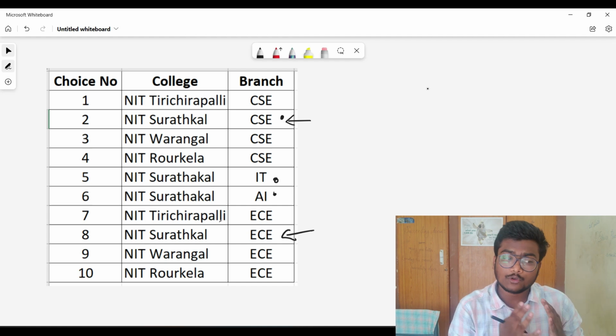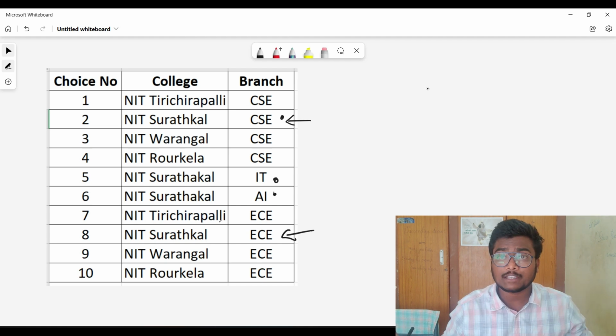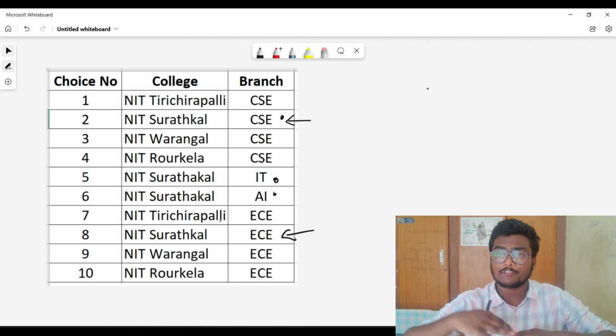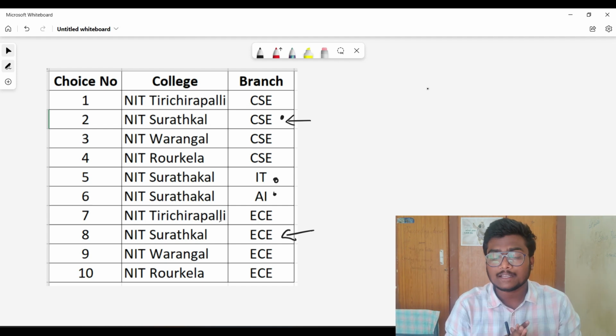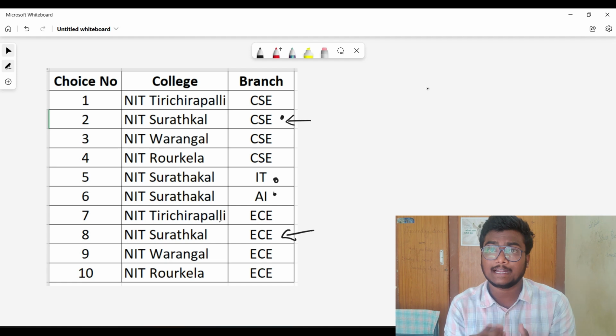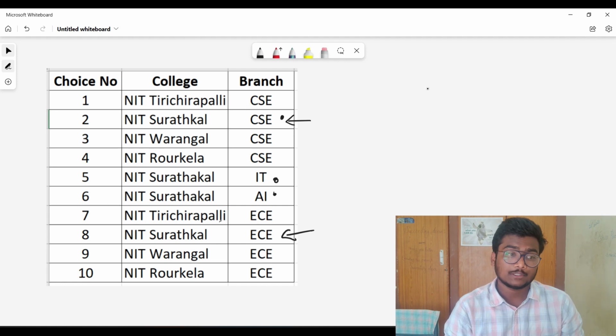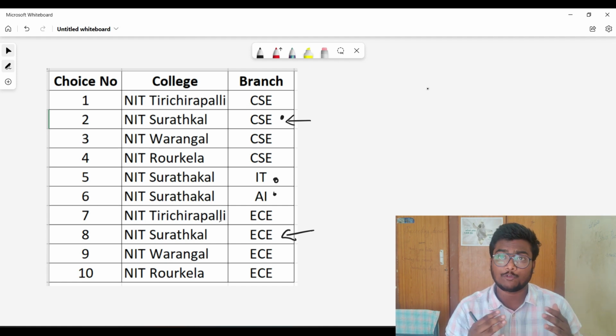Now when it comes to float, you got Surathkal ECE, fine. Irrespective of the campus, any option out of the above 7 options, if you want, and if there is a possibility, you can get that option. So that is about float. Now I hope you got a clear idea about float, free, slide.